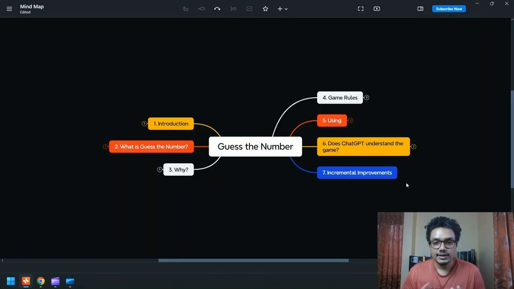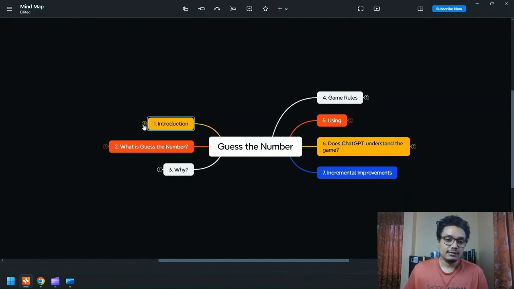Hi everyone. Today we are going to build a very simple game using ChatGPT as our coding copilot, and we are going to use Python as our programming language, and we are going to use Flask, which is a framework within Python using which we can create web applications. This is going to be a game which in theory you can host on a website and share with your friends. This is something which you can also run on your local machine like a laptop, and you can access it using your mobile phone.